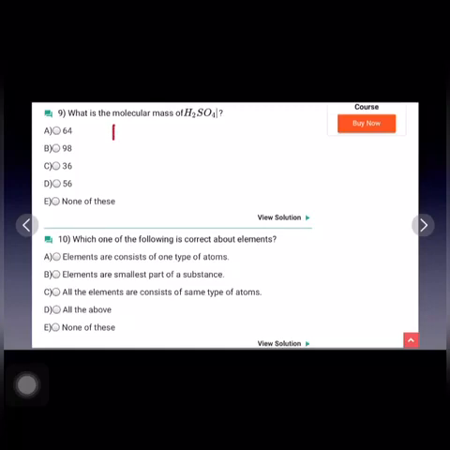So here 1 multiply by 2, because there are 2 atoms of hydrogen, plus the atomic mass of sulfur is 32 and there is only 1 atom of sulfur, so multiply it by 1, plus the atomic mass of oxygen is 16 and there are 4 atoms of oxygen, so multiply it by 4.